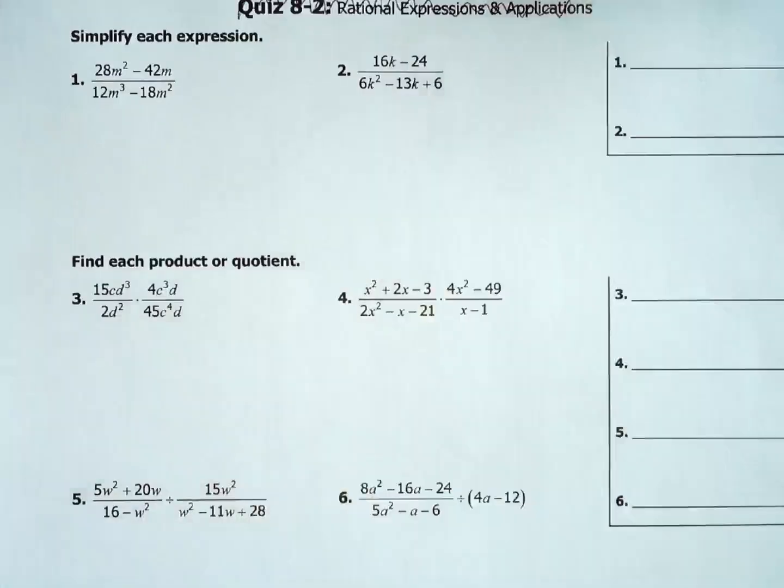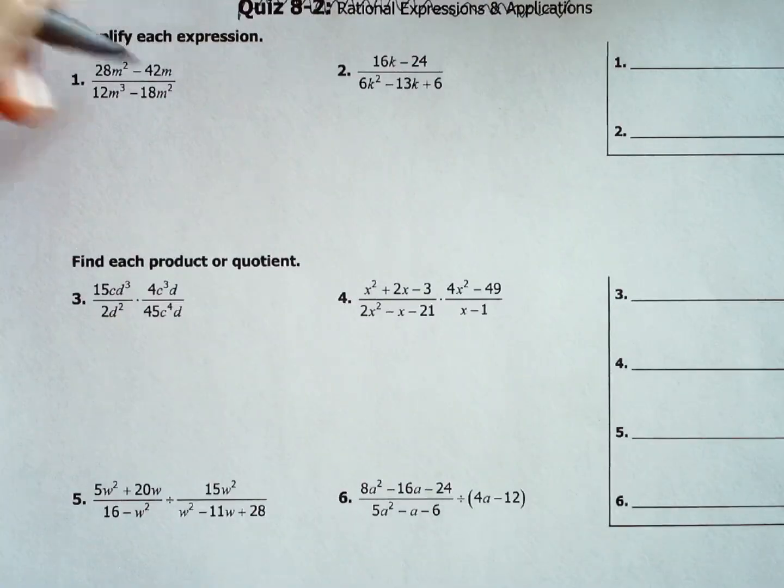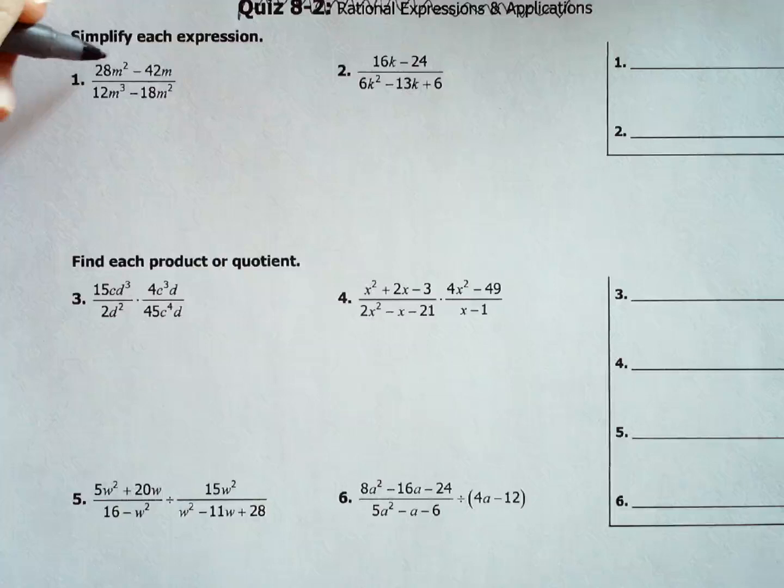Again, just like on the last problem set we did with Review 4, you factor as much as possible. So I have 28m squared minus 42m. I know that 28 and 42 can both be divided by 7. If I divide 28 by 7, I get 4, and 42 divided by 7 is 6.